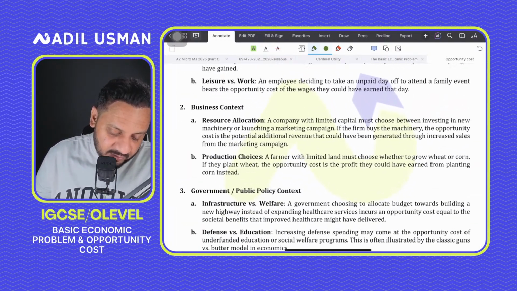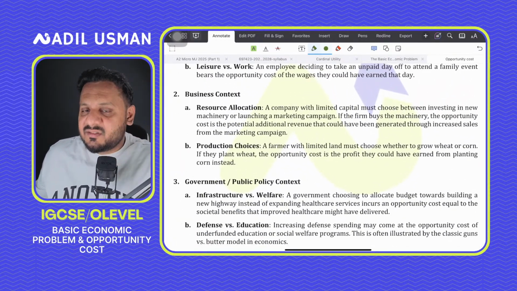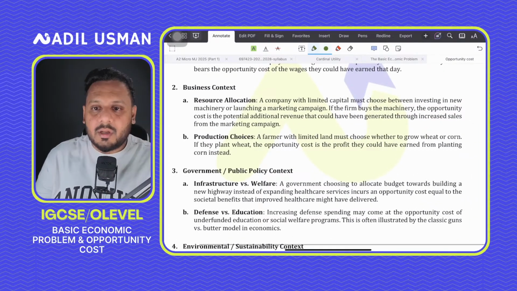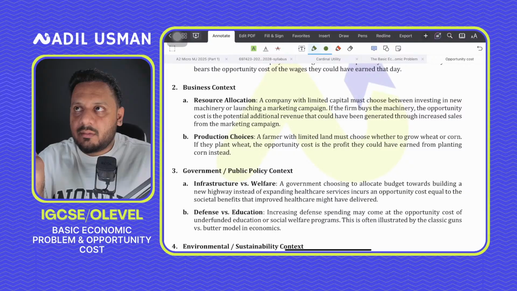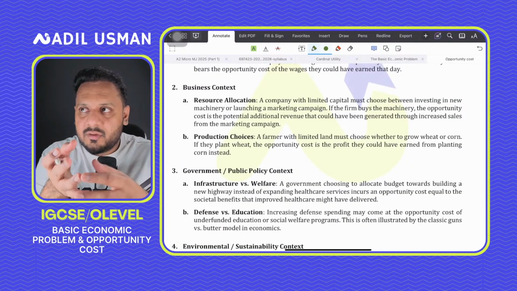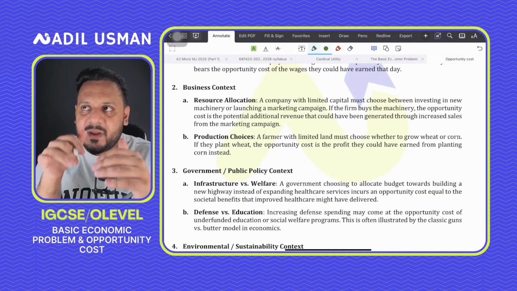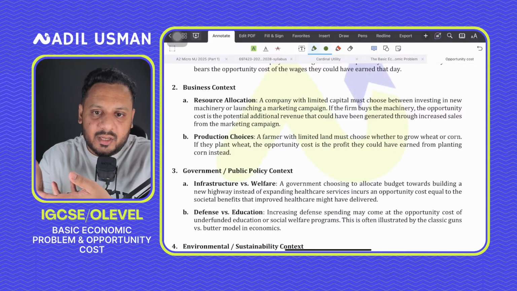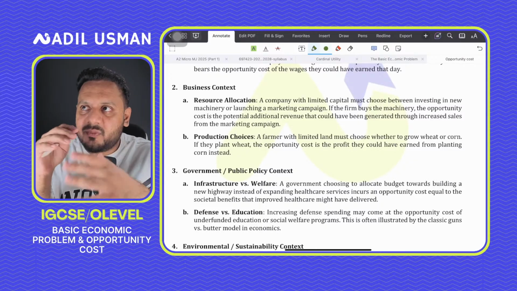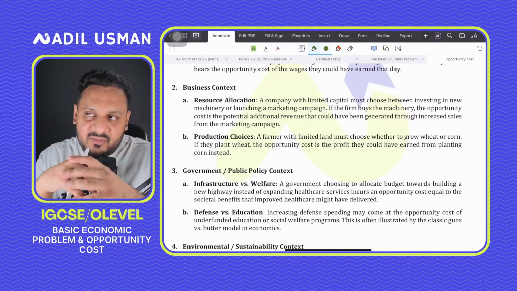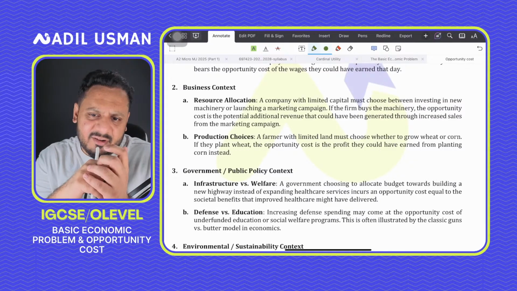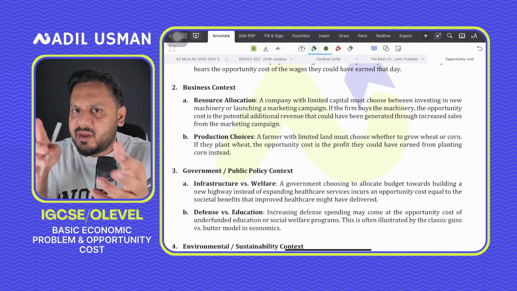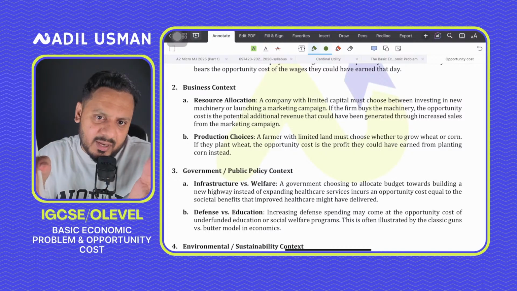Similarly, producers also face opportunity costs. So there's a business context attached to it. For example, let's say a firm has limited money. So it decides that it's better to buy machinery right now rather than spending a lot of money on marketing. So if you are not spending money on marketing and you're buying machines right now, or you're expanding your factory, you would lose out the potential sales that you could have made from immediately starting your marketing, right?